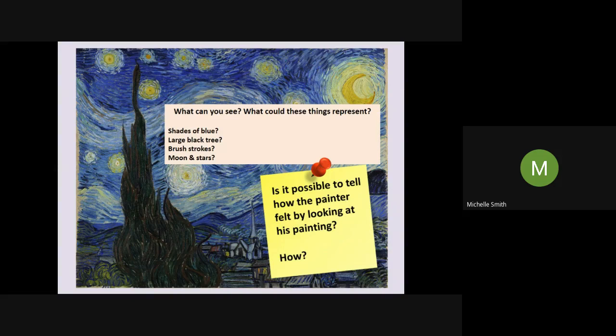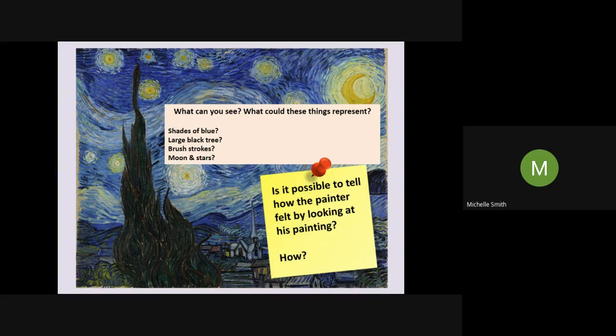What about the shades of blue? Why is everything blue? There's a tinge of blue in all those little houses there. There's blue on the hills and the fields. There's blue in the sky. It almost looks like the sea. The only thing that's not blue is this large black tree in the foreground, which I think is supposed to be a cypress tree.